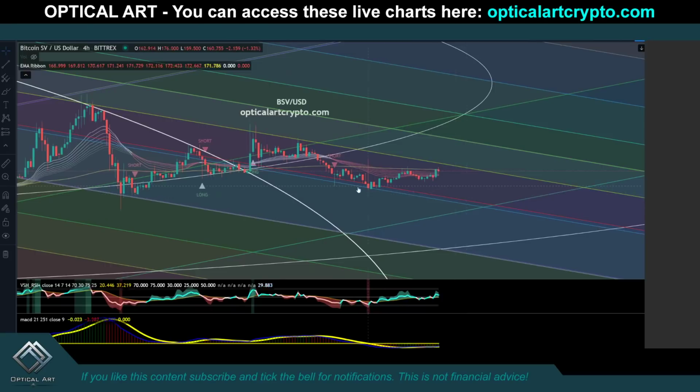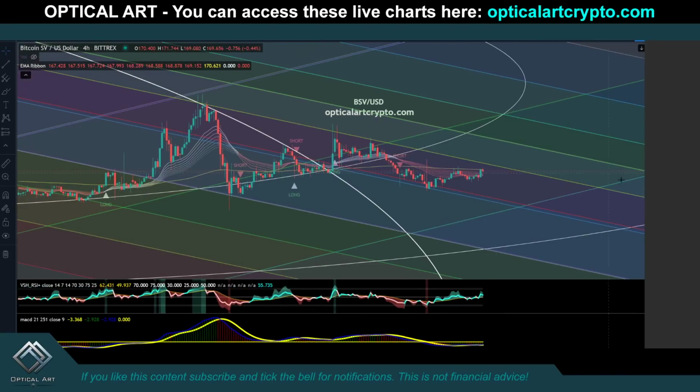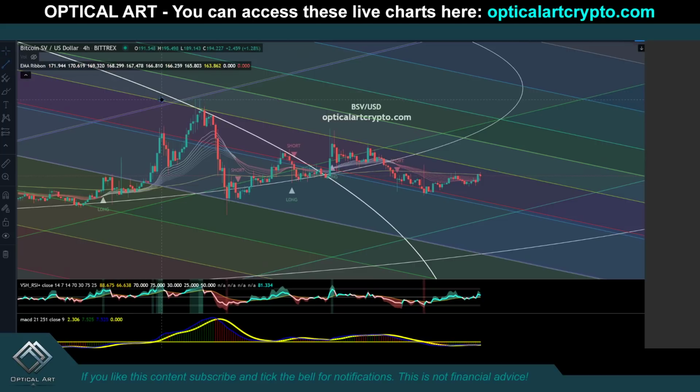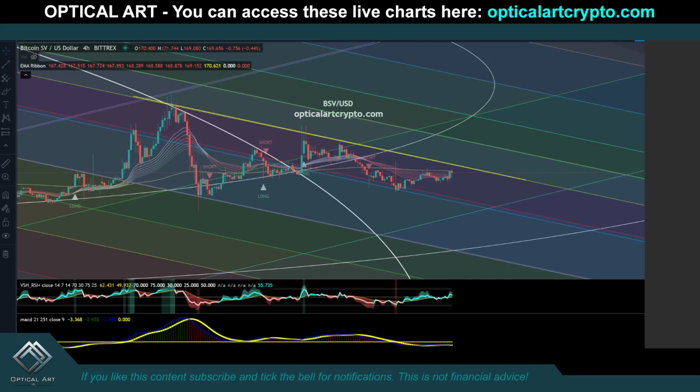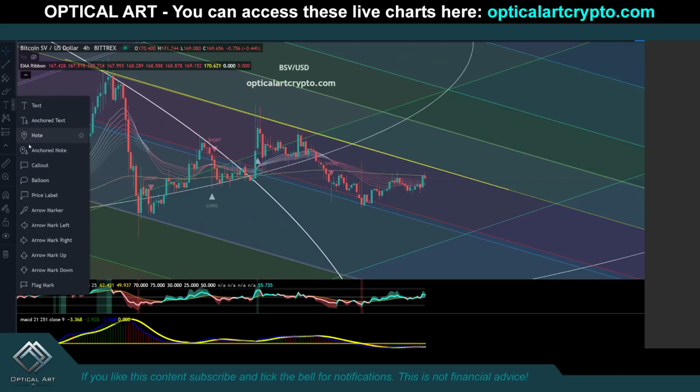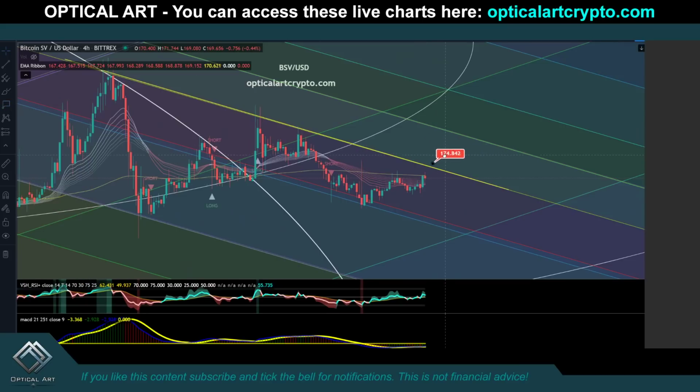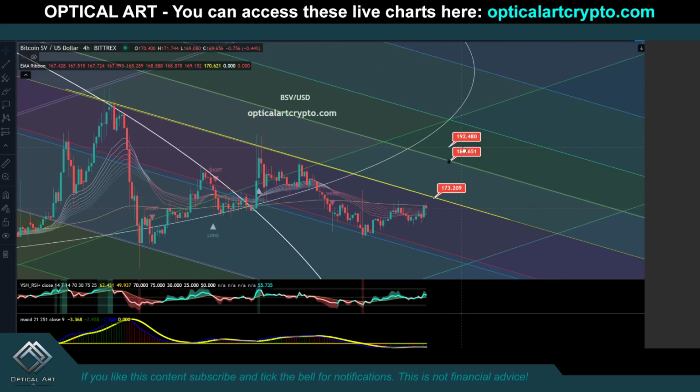BSV. You can see that we've been respecting this white fib circle here, and we're also respecting these fib channel lines. Notice this is our resistance right here. So if we push up, your current resistance for BSV is right here at $173. Your next resistance above is $186.65. If we do push up higher, your next resistance above is $202. By that time, we'll be past this ring.